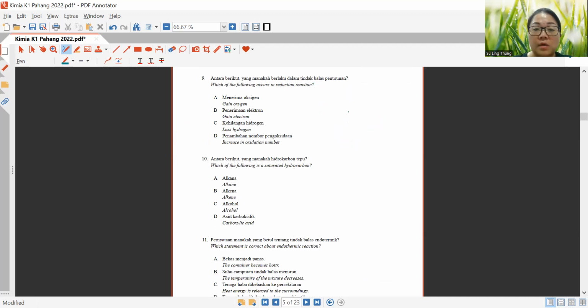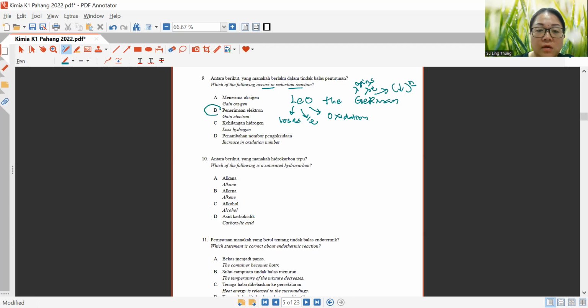Now, let's look at question 9. Which of the following occurs in a reduction reaction? In reduction, if we use LEO the lion, loses electrons is oxidation, whereas when you gain electrons, it is reduction. So in this case, what occurs in a reduction reaction will be the gaining of electrons. So the answer is B.